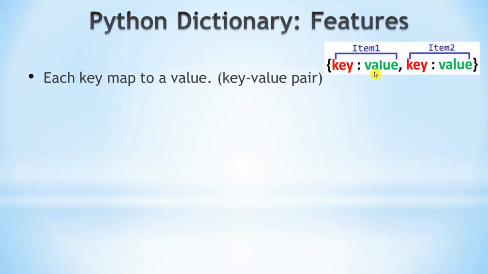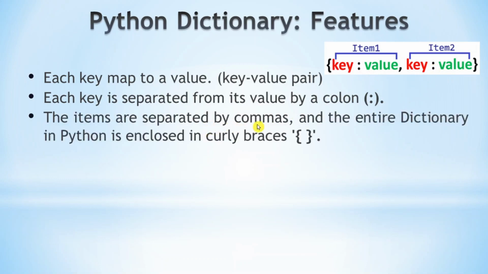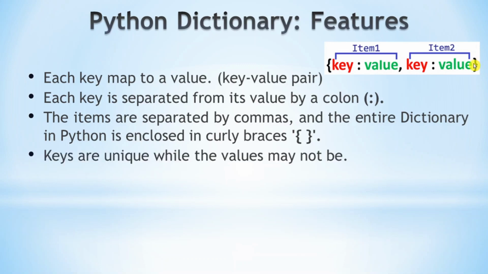There will be a key and an associated value for each item. Next, each key is separated from its value by a colon. Then items are separated by commas, and the entire dictionary will be enclosed in curly braces.